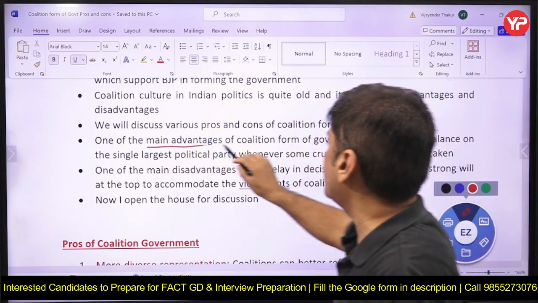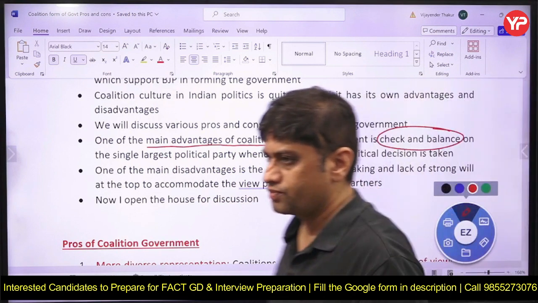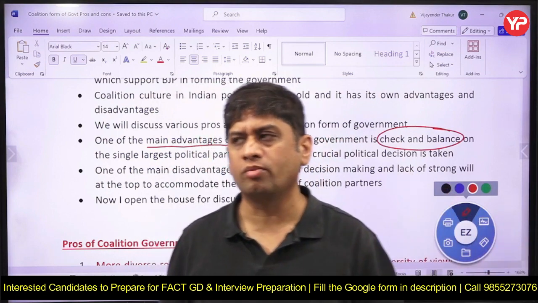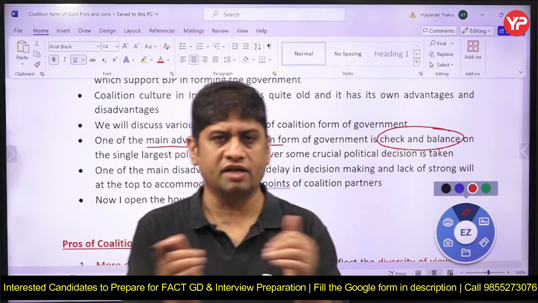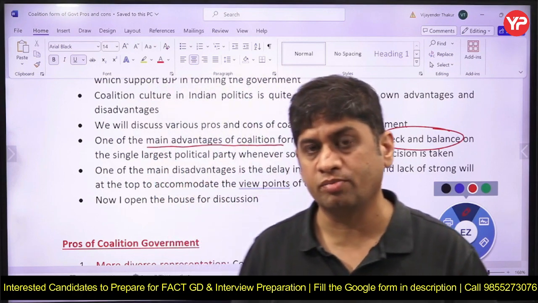So the main advantage of coalition government is that check and balance will be ensured. As you may know, one of the criticisms of the previous Modi government was that it is becoming autocratic, or that it is not listening to coalition members, or not listening to opposition parties.